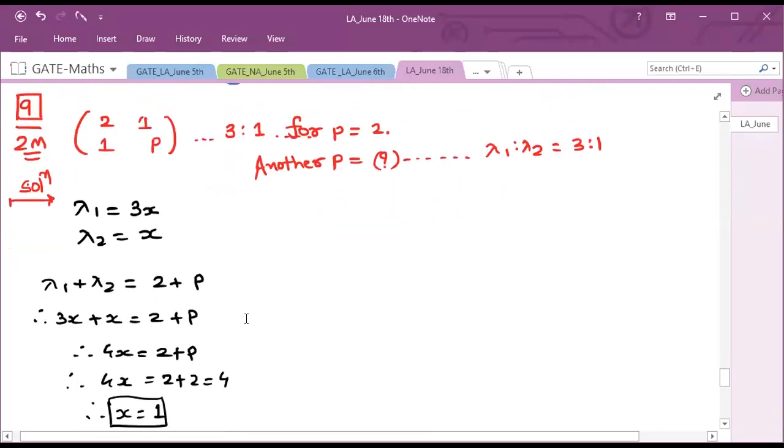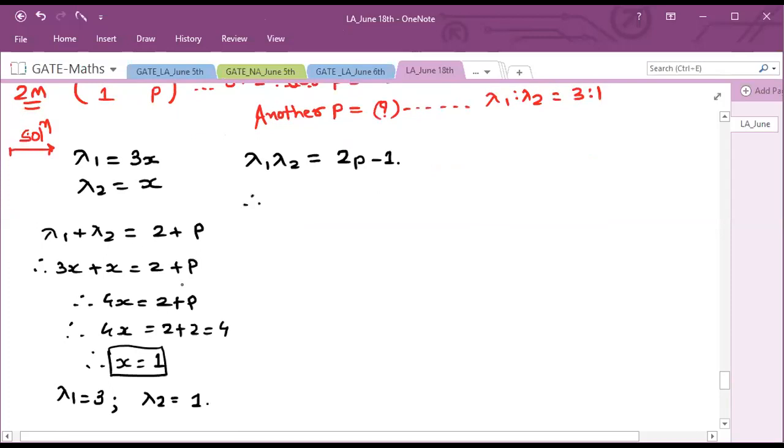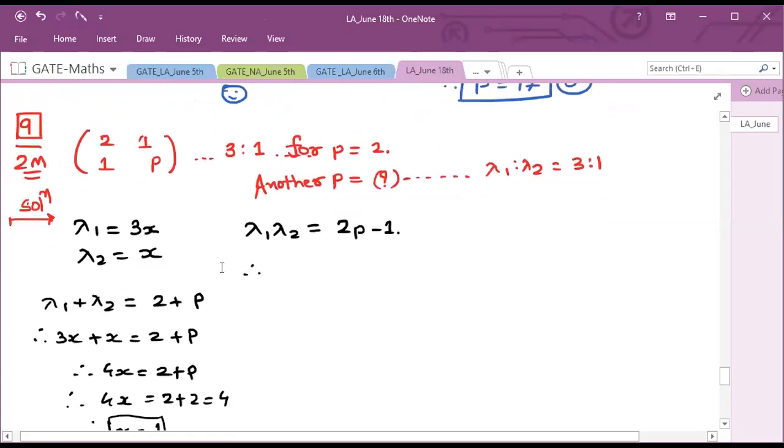So understand this. The next property we have for eigenvalues and a matrix is that the product of eigenvalues gives the determinant of this matrix. And what is the determinant of this matrix? It is 2p minus 1. So therefore lambda 1 into lambda 2 will become 2p minus 1. Here, taking lambda 1 into lambda 2, 3 into 1, 3, which is equal to 2p minus 1.